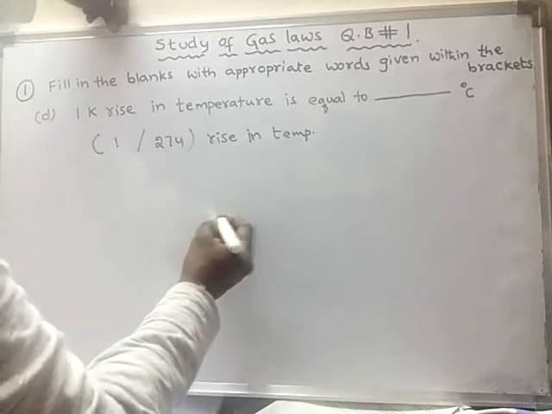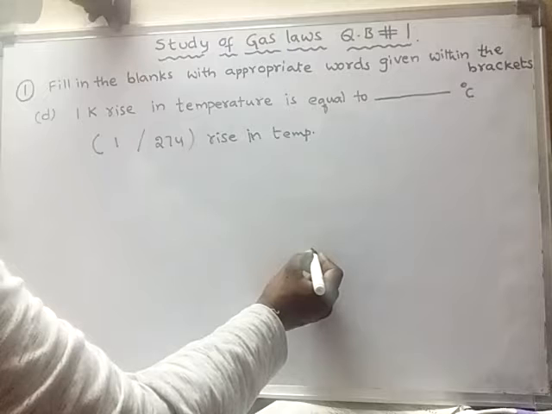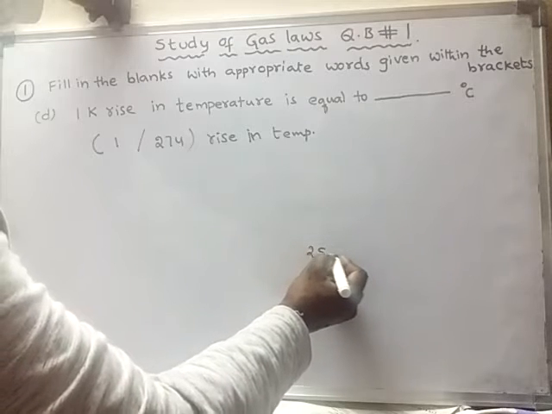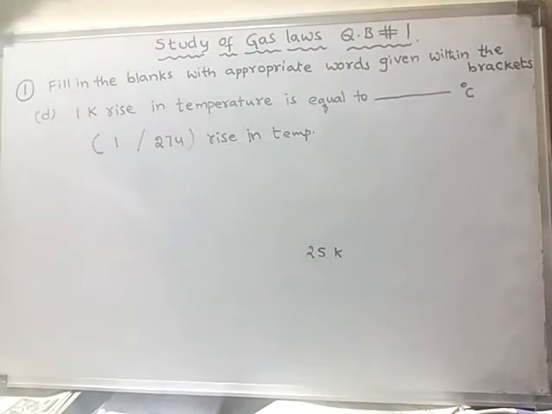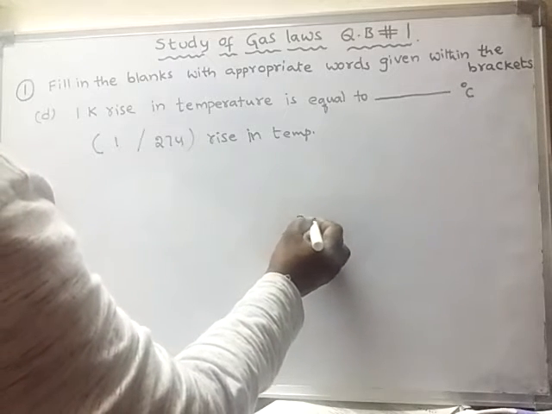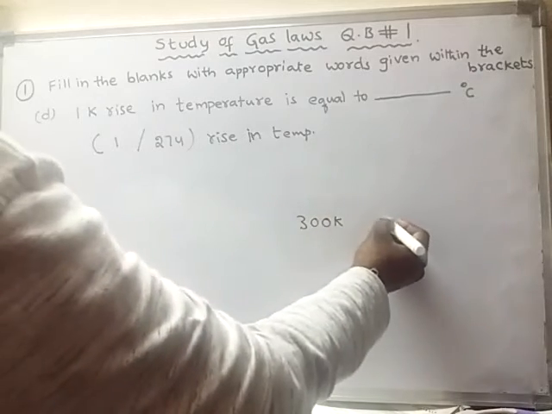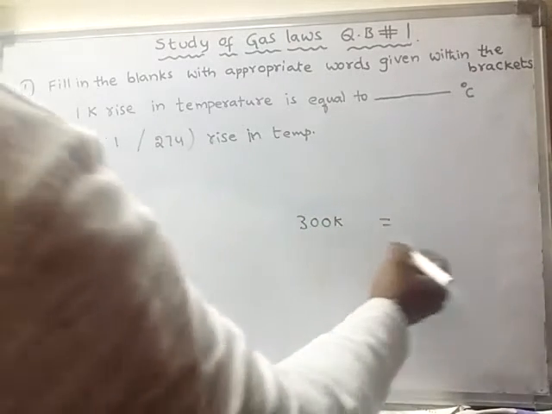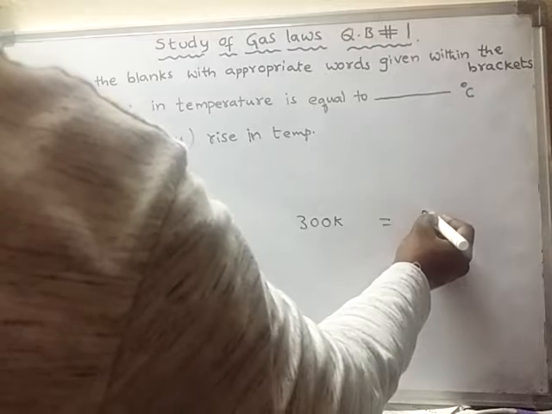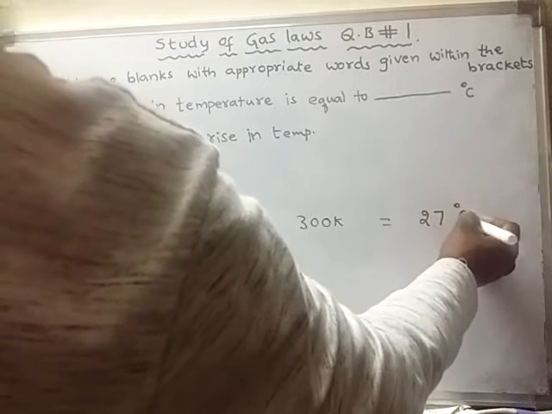For example, let us assume 300 Kelvin temperature. 300 Kelvin is nothing but 27 degrees centigrade.